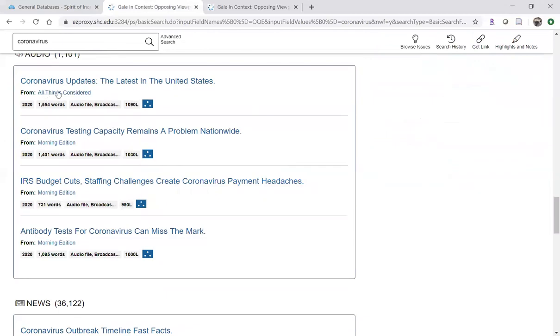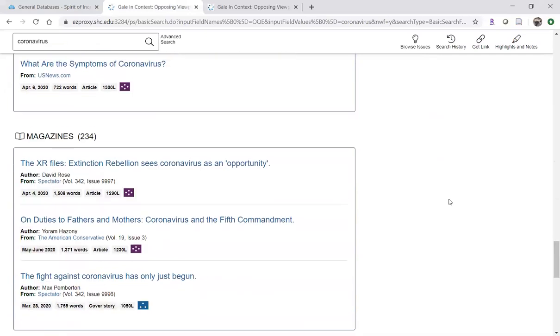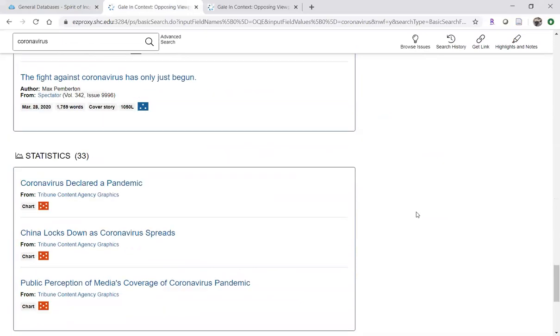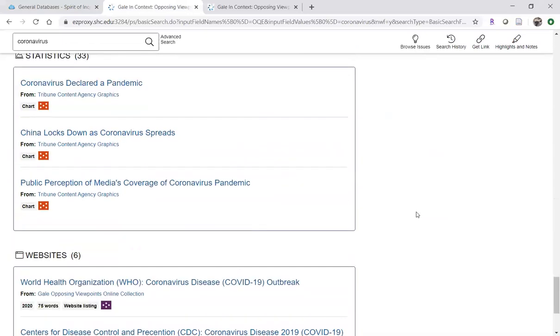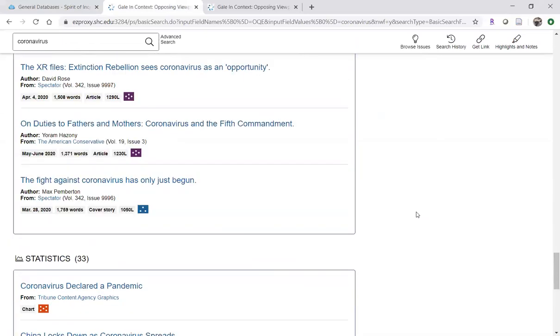So notice these are radio programs. Then news, so not just newspapers, but CNN, of course, is a broadcast site, so that's news from a variety of different kinds of news sources. Here are magazines further down the page, 234 magazine articles, statistics from various places, and then websites that you might pursue to learn a little bit more about whatever topic it is you are searching.